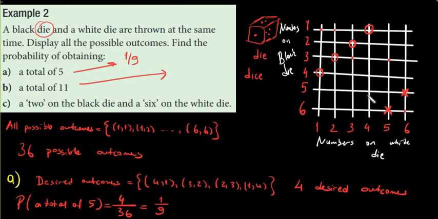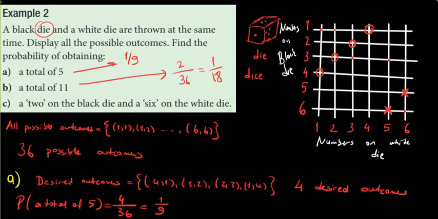What is the number of desired outcomes for this question? 2. What is the number of all possible outcomes? 36. So 2 over 36, which is 1 over 18, is the answer for B. The number of desired outcomes over the number of all outcomes. Any question? And let's look at C. A 2 on the black die and a 6 on the white die.